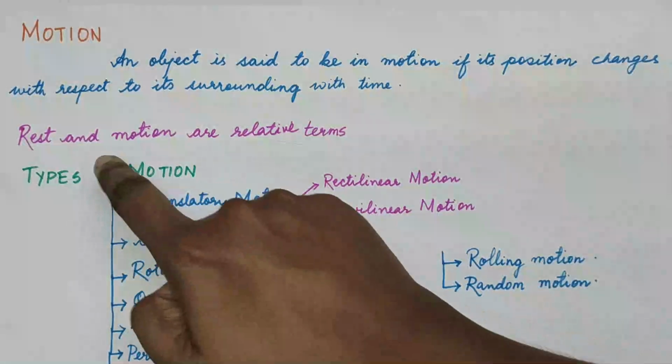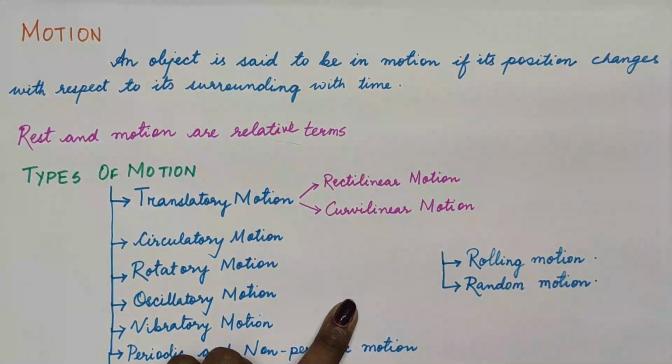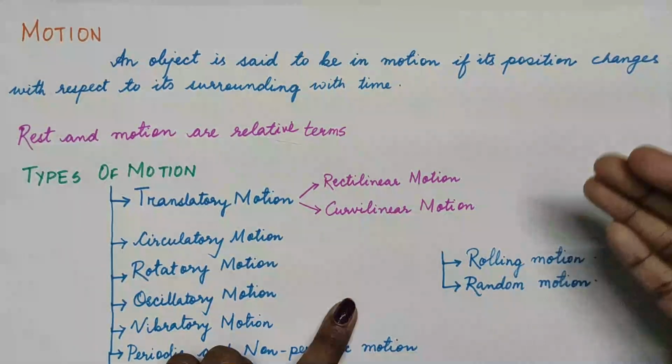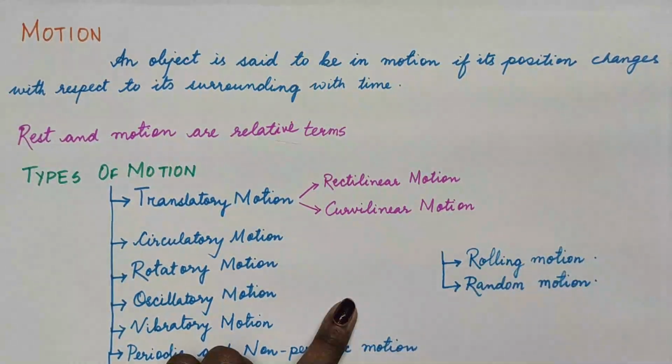I have also written a point, rest and motion are relative terms. Why are we telling that they are relative terms? As I told you, one thing may be in motion with respect to other, or it may be at rest. For example, you and your father are going in the car. So the car is moving. So anyone who stands outside and sees you will say that you are in motion. But if you see your father who is driving the car, with respect to you, he is at rest, because you both are moving together. So it feels that we are at rest.